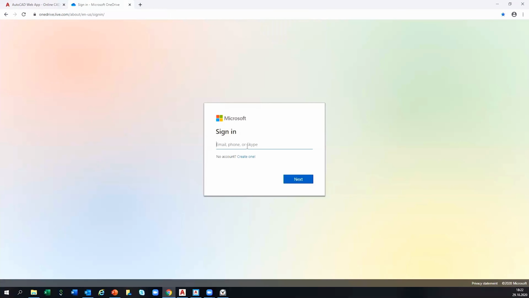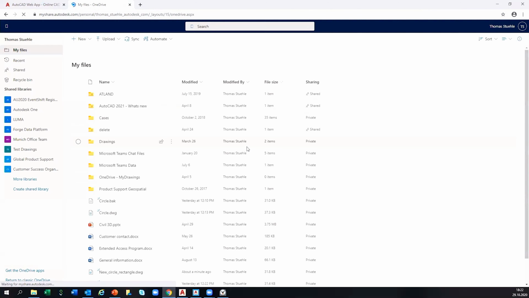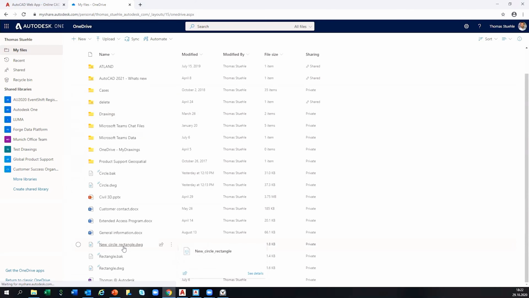We log in into OneDrive. I think when I enter my email address one more time, you know it by heart. Thanks, SSO. I think I'm directly single sign-on, directly logged in. And here we have new circle rectangle, the new drawing that we just created about a minute ago, as shown here.